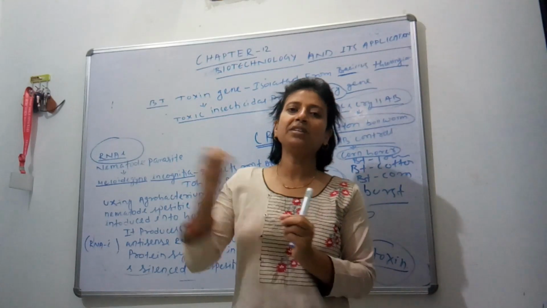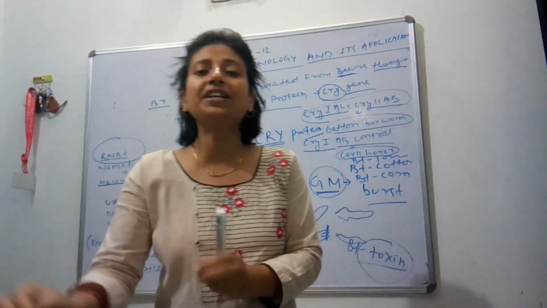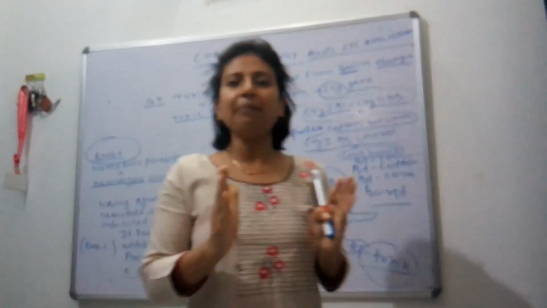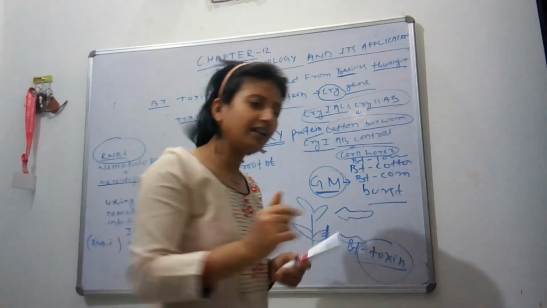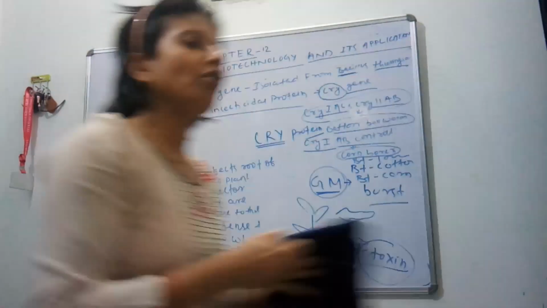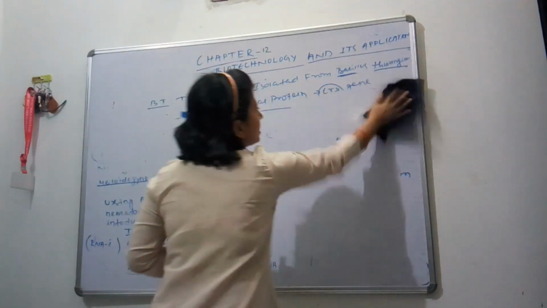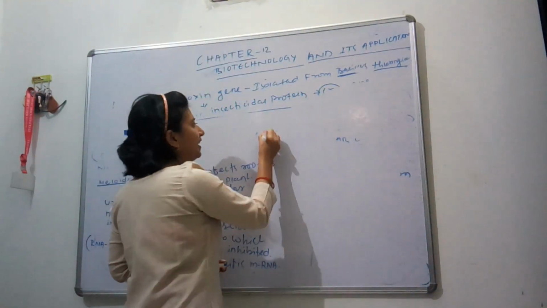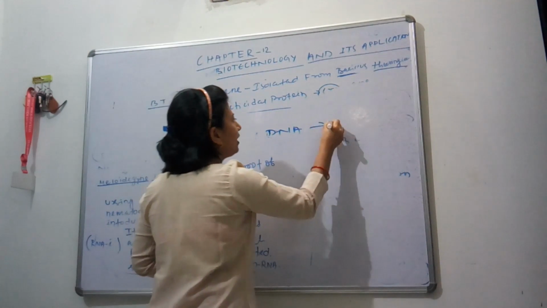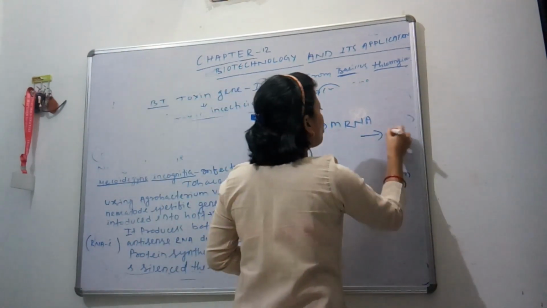So Agrobacterium is introduced into the tobacco plant, and when it is introduced into it, it prevents the mRNA from further translation. So here we need to understand how translation occurs. In chapter 6 you have studied about the central dogma. DNA gets converted into mRNA and mRNA gets converted into protein.